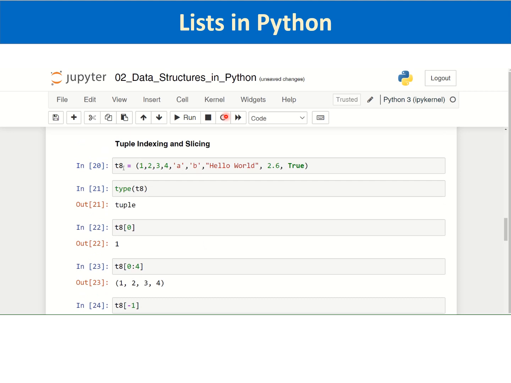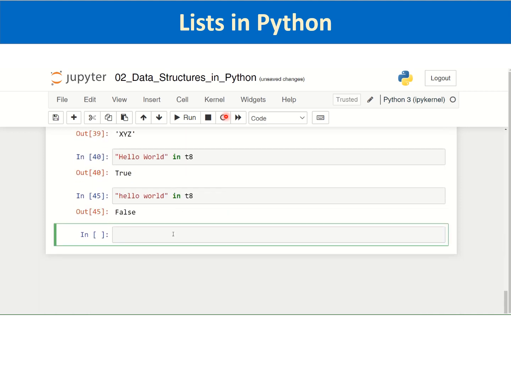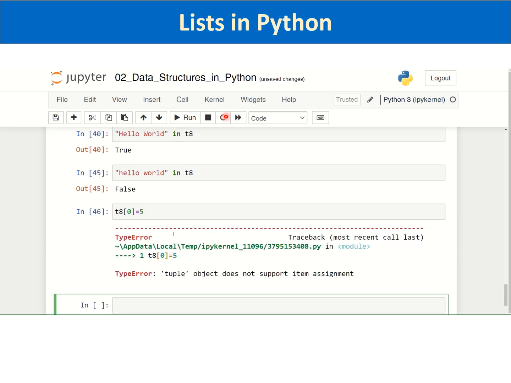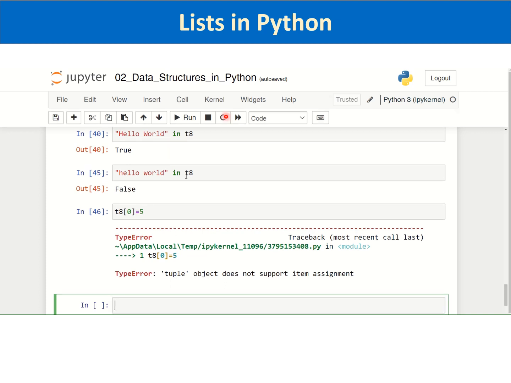T8. So this T8, the first element of T8 is 1. I will try to change it to 5 and see if it can be changed or not, by assigning the first element, that is index 0, the value of 5, and try to execute by pressing shift and enter. It returns an error, saying that tuple object doesn't support item assignment. Assignment is not possible.